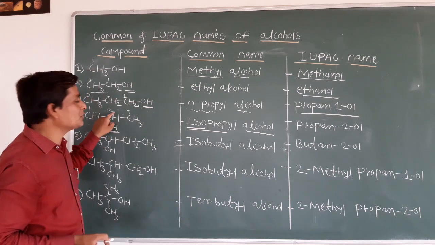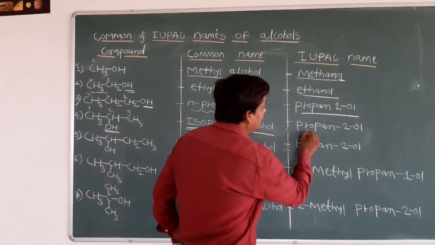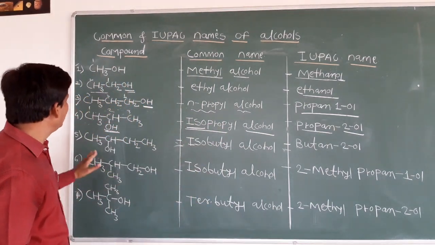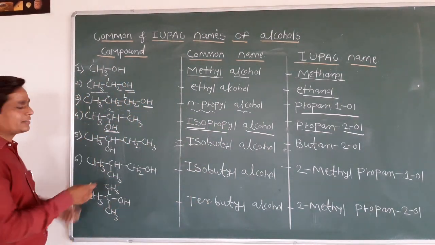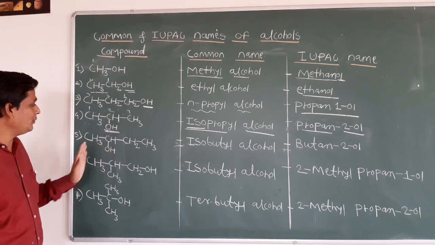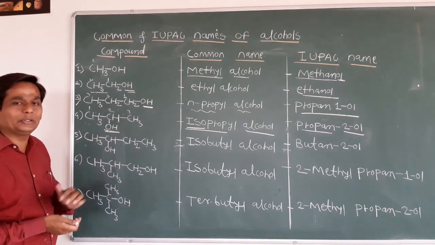But that OH is attached on the second carbon. That's why I have written here propan-2-ol. Now clear everybody? How do we get propan-2-ol? Very easy method. See the next structure. CH3, CHOH, CH2, CH3.